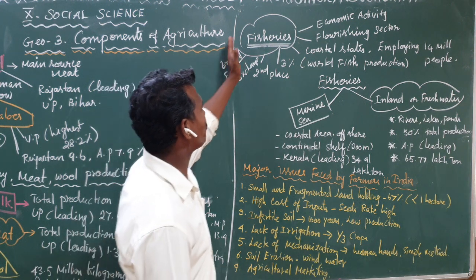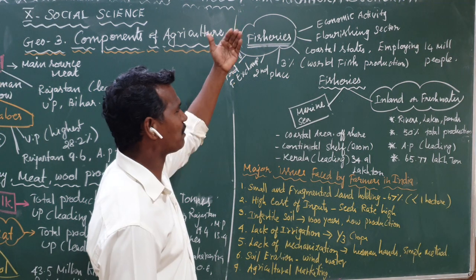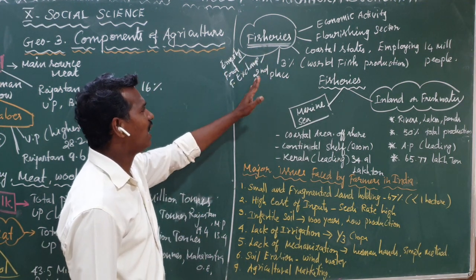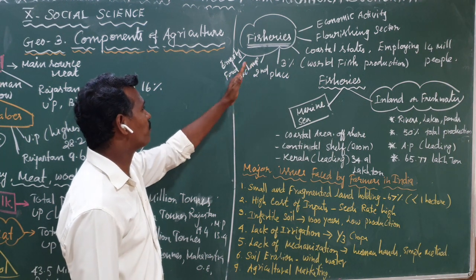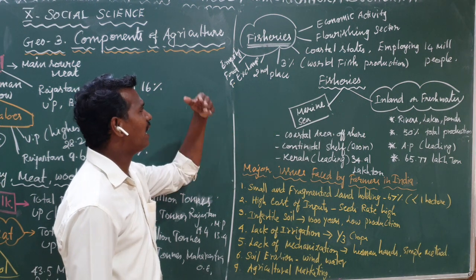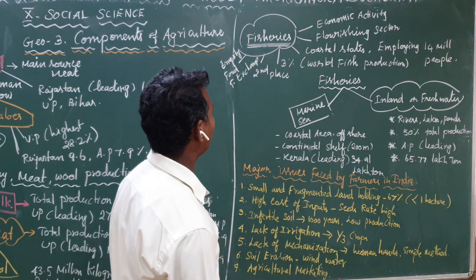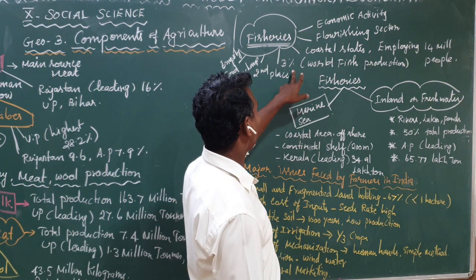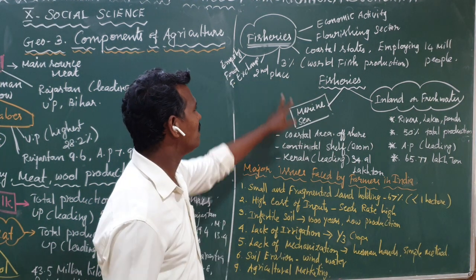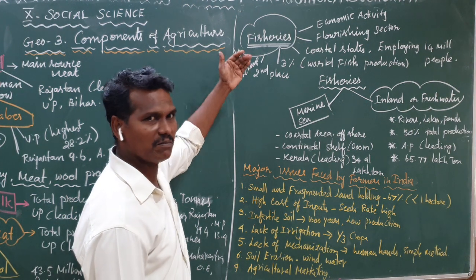So students, what do you mean by fisheries? Fishery, as I already explained, is an economic activity. It is a flourishing sector, it is possible in coastal states, and it provides employment opportunities and food supply to our nation. And through fisheries, we get foreign exchange. India is in the second place in fishery, and India contributes 3% of the world's fish production. So these are the details about fisheries.